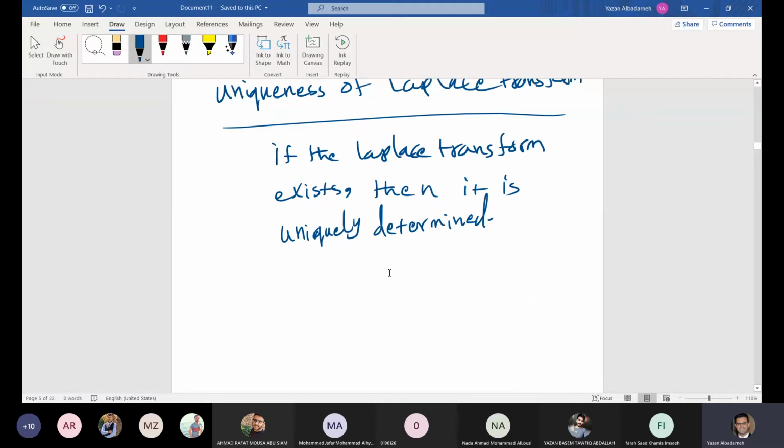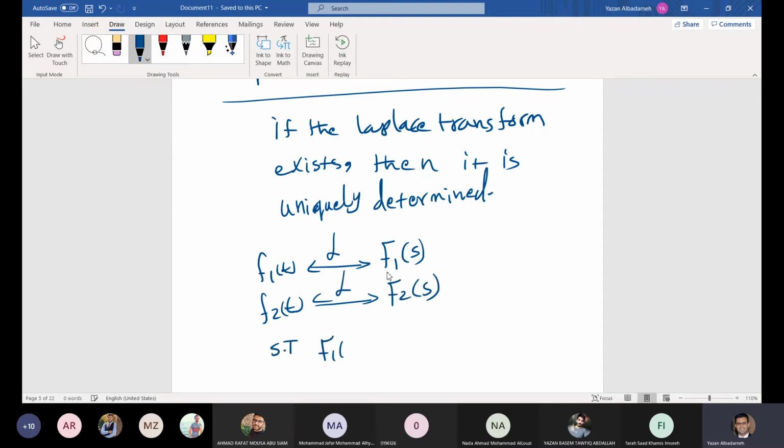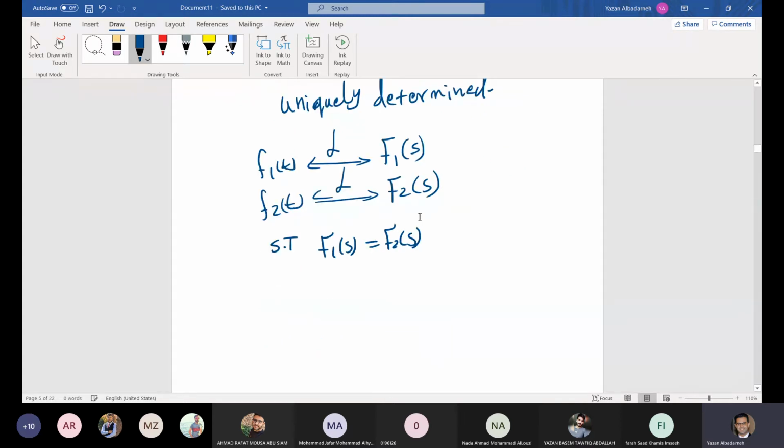So in this case, we can say that if f1 of t has a Laplace transform F1 of s, and f2 of t has a Laplace transform F2 of s, such that F1 of s is equal to F2 of s, then we must have f1 of t equal to f2 of t. It's a one-to-one mapping.